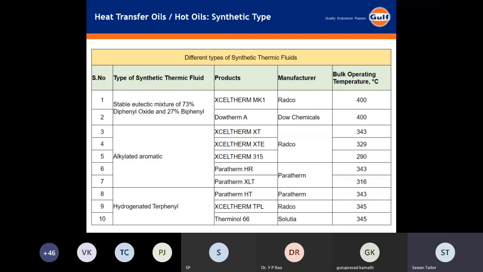Are there any restrictions or some issues? Restrictions, right?